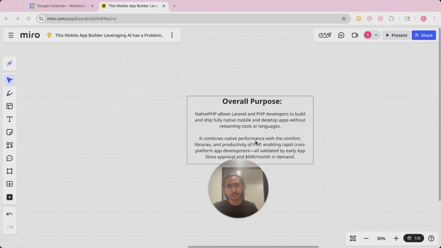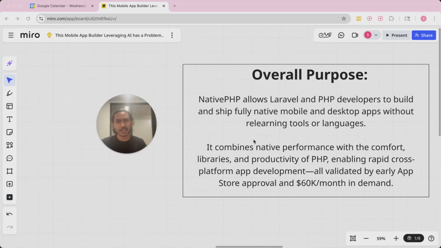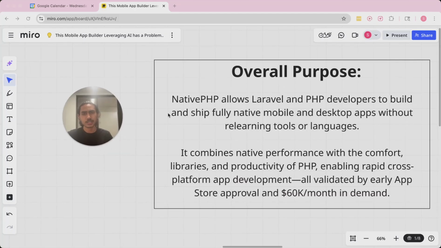move past it. Here is the overall purpose or the value proposition of their operation. Native PHP allows Laravel and PHP developers to build and ship fully native mobile and desktop apps without relearning tools or languages. It combines native performance with the comfort, libraries, and productivity of PHP, enabling rapid cross-platform app development, all validated by early App Store approval and 60 grand a month in demand.